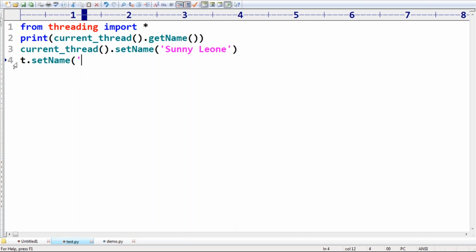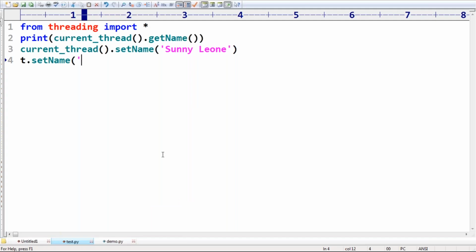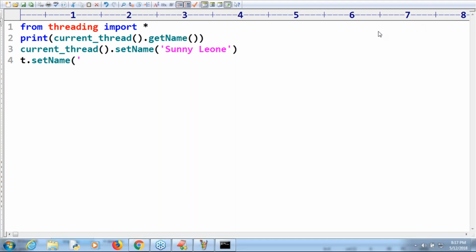This is how to set and get the name of your thread. After this I'm stopping the session. Tomorrow we will continue with the remaining parts. No problem, you can ask your doubts. I will be available.